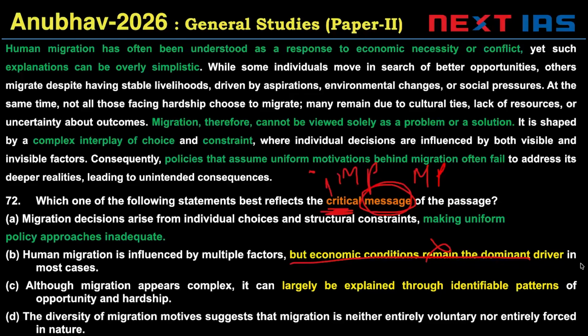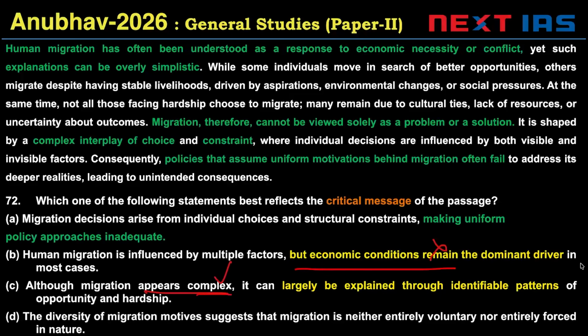Okay. So, economic conditions remain dominant would be invalid from the passage. Although migration appears complex, so यहाँ तक तो सही है. It can largely be explained through identifiable patterns. Invalid, not mentioned. B says diversity of migration motives suggests that migration is neither voluntary nor entirely forced in nature.